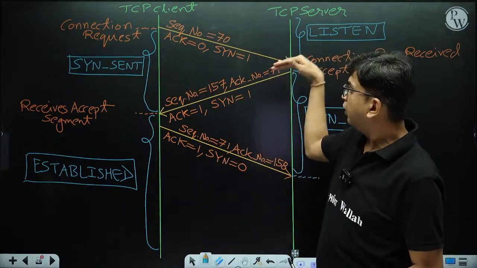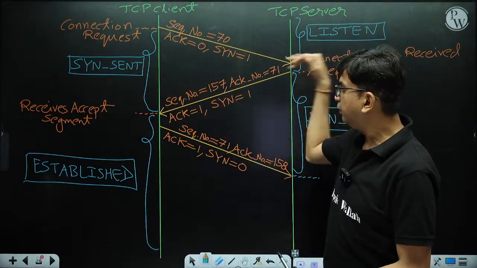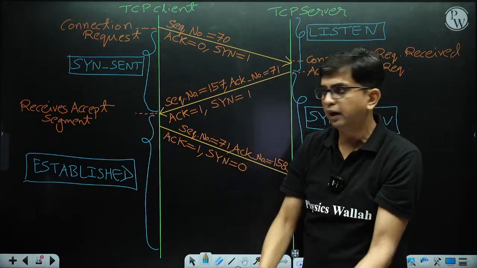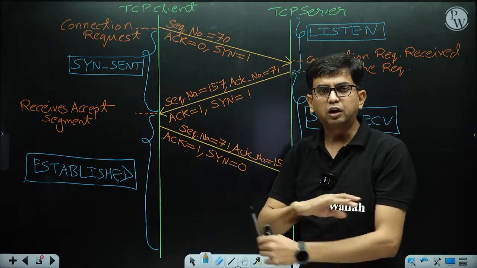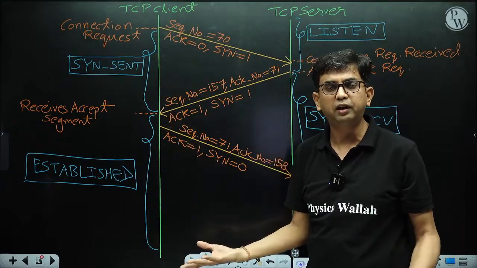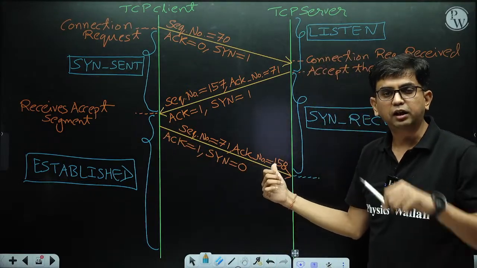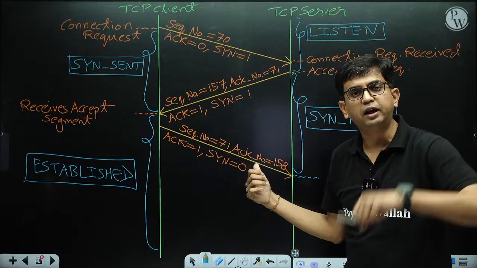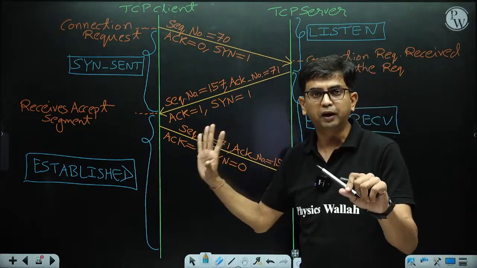Because of this, the initial state is sync sent, and this transition has happened at the client side and the state changes to established. In the established state, communication is going on, data transmission is going on. And see here, this is the acknowledgement, and this acknowledgement packet is carrying data in the payload part. Why? Because this is not a sync packet, this is a normal data packet.